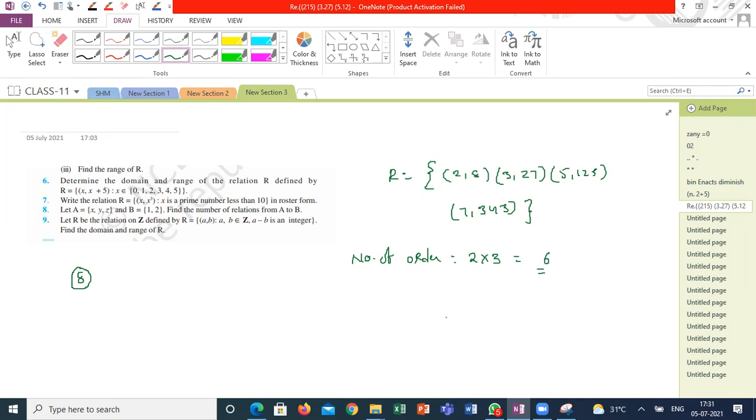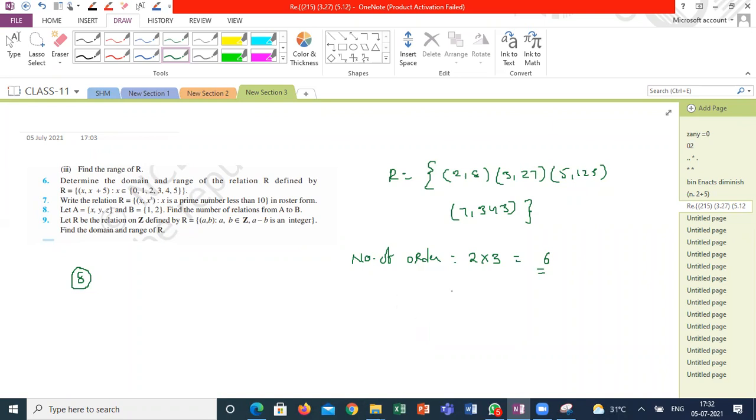So what is the answer? 2 power 6. 64, sir. Sorry? 64. How? What is the number of subsets formula? The number of subsets for a given set is 2 power n. Is it 2 power n? Yes, sir.